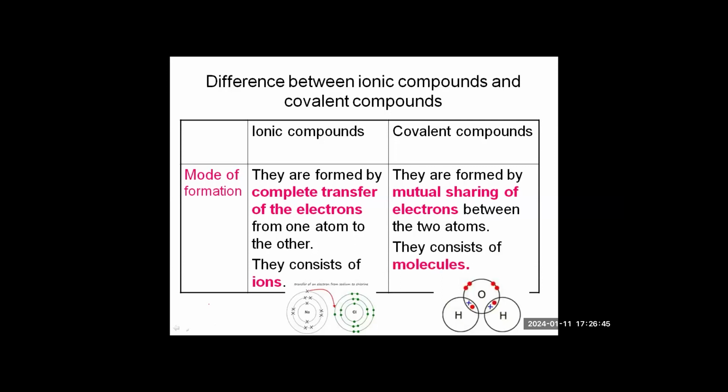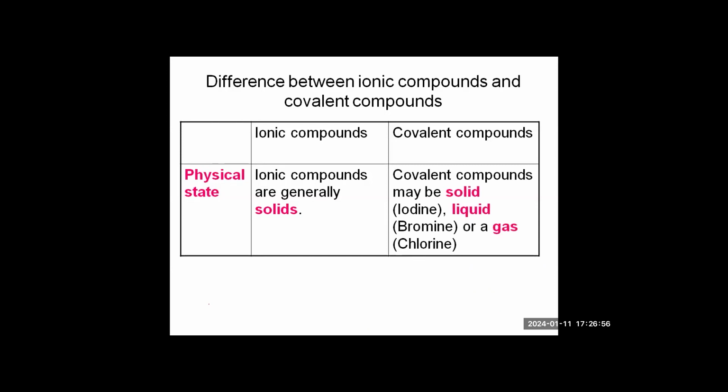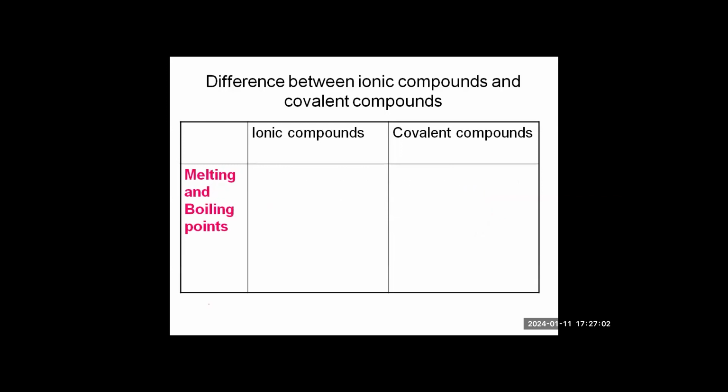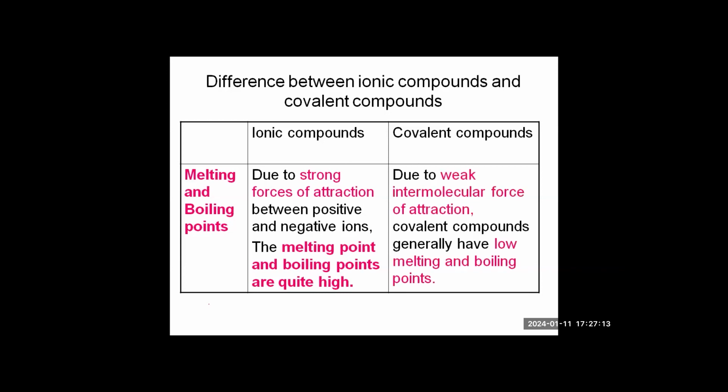The ionic compounds have ions and covalent compounds have molecules as the smallest unit. Then the physical states. Ionic compounds are generally solids in nature, but covalent compounds can be solid, liquid, or gas. Then melting and boiling point are quite high for ionic compounds. The reason is the strong force of attraction between the ions. And for covalent compounds, the melting and boiling point are low because the force of attraction between the molecules is low. So it needs less amount of energy to make them apart.